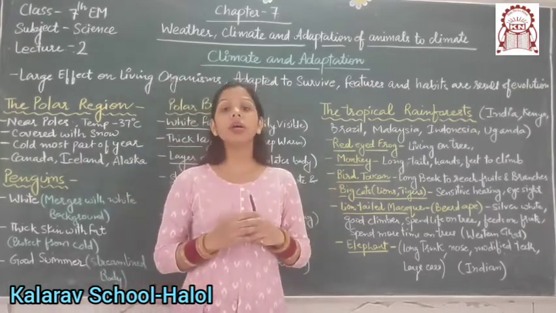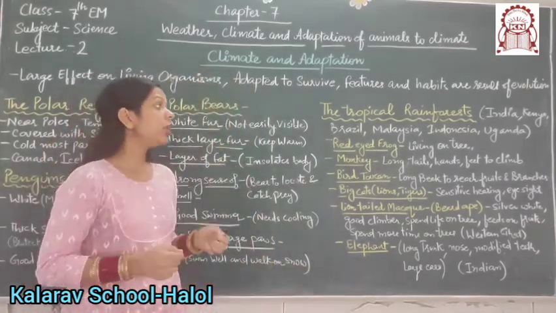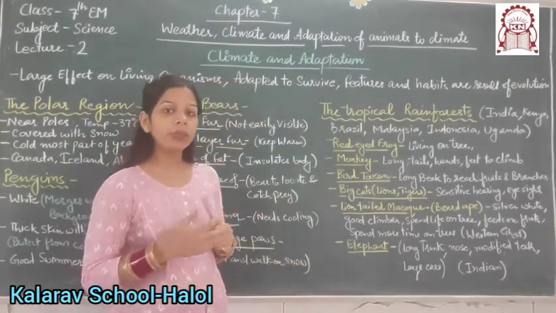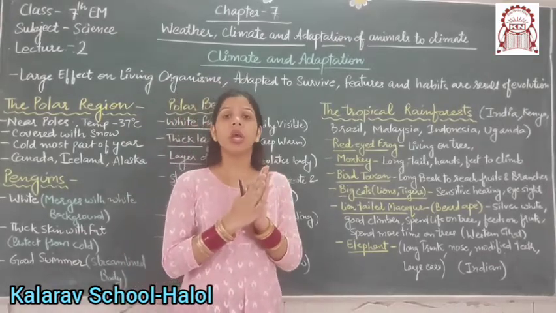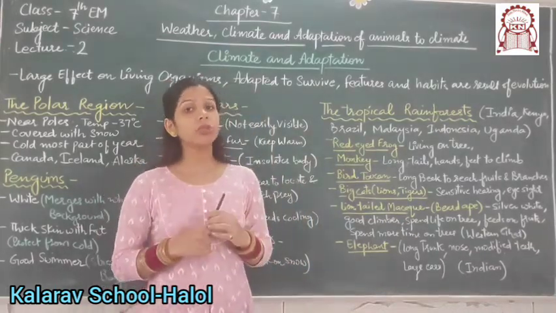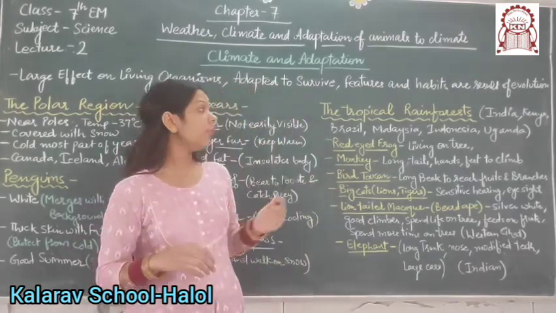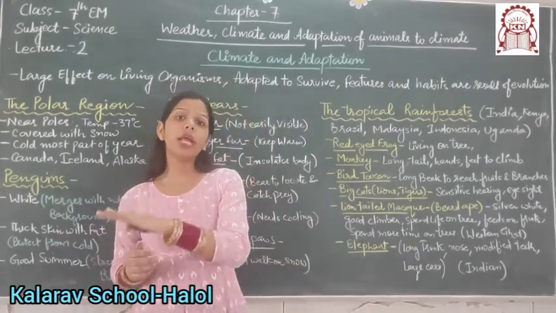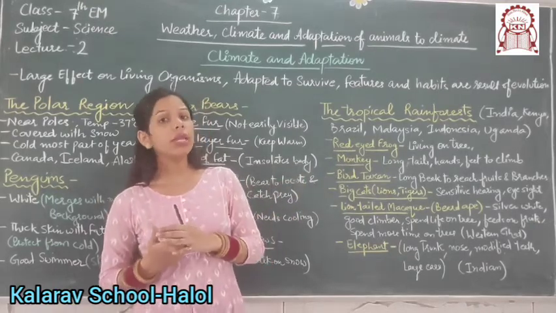There are a number of organisms and animals present in the tropical rainforest region. Number one, the red-eyed frog. The red-eyed frog lives on trees. There are pads stuck on their feet so that they can easily climb trees. They spend maximum time on trees. Next is the monkey. Monkeys have long tails, hands and feet which are very helpful to climb from one place to another, and to take their food from the trees.